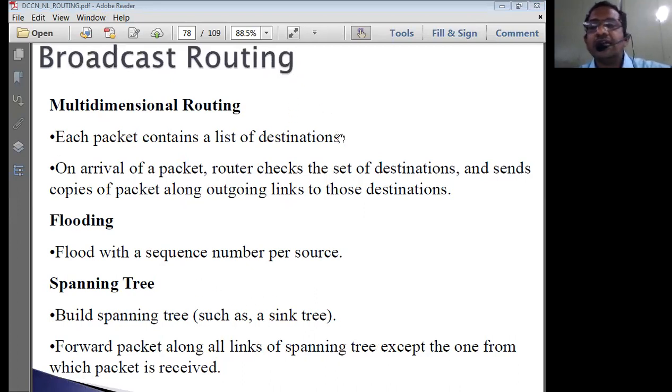Broadcasting is a broader sense kind of concept. In broadcasting, the same message is transmitted to all the routers or to all the various nodes present in the network. That is simply called broadcasting. Flooding means the same process of broadcasting is repeated continuously.